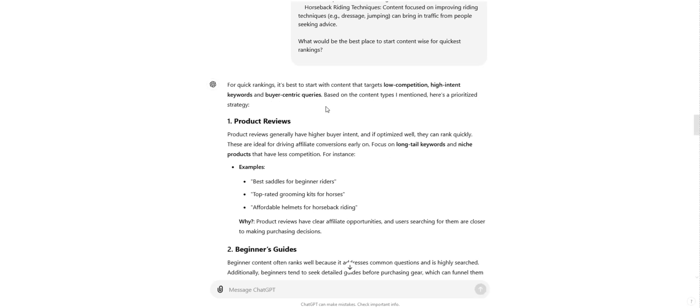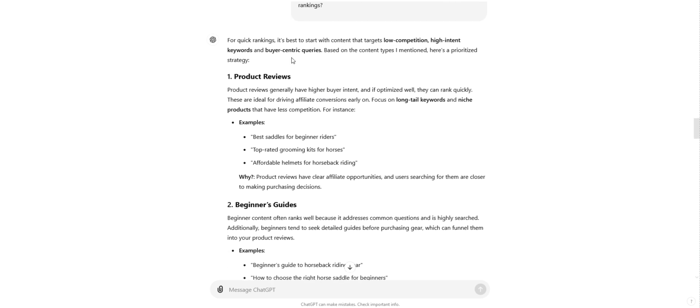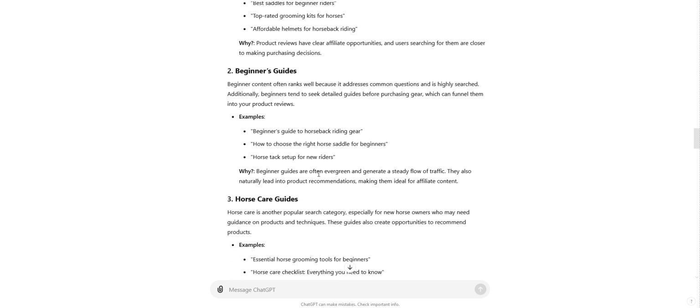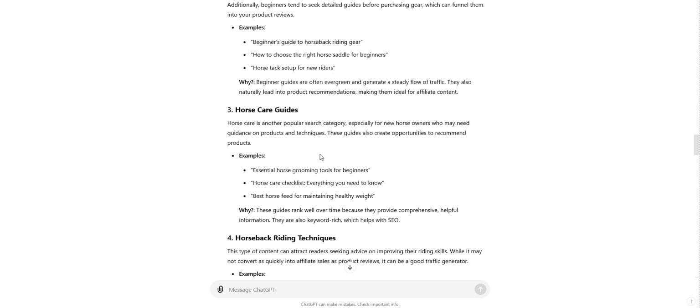And it's giving me more of an in-depth guide here. So it's giving me, okay, for quick rankings, it's best to start with content that targets low competition, high intent keywords and buyer-centric queries. Product reviews: best saddles for beginner riders, top rated grooming kits for horses, affordable helmets, beginner's guides, beginner guide to horseback, and so on. So it's going into the actual areas that it thinks will be good to replicate.